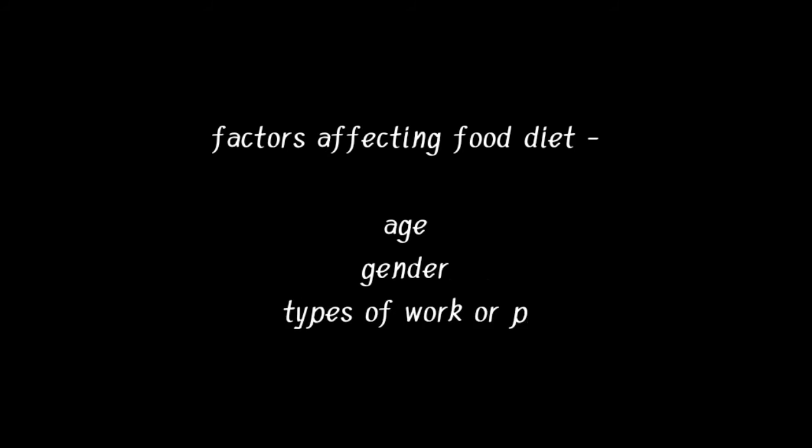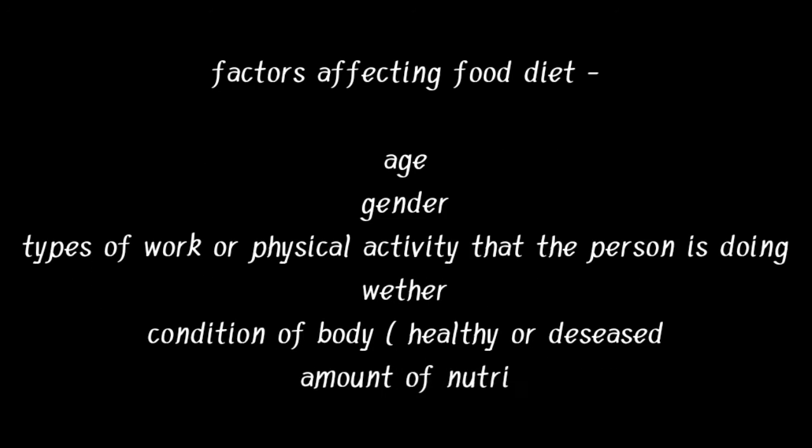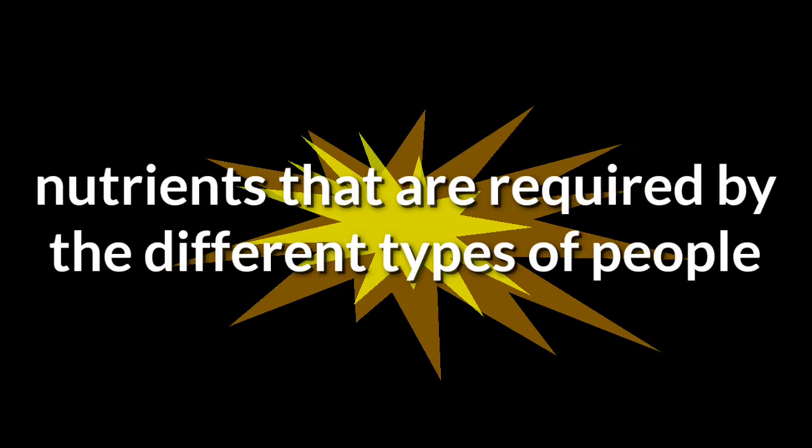This food diet depends on so many factors like age of the person, gender, type of the work or physical activity that the person is doing, weather, condition of body, that means whether he is diseased or healthy, and the amount of the nutrients that the person is required. Now we will see some of the nutrients that are required by the different types of people.